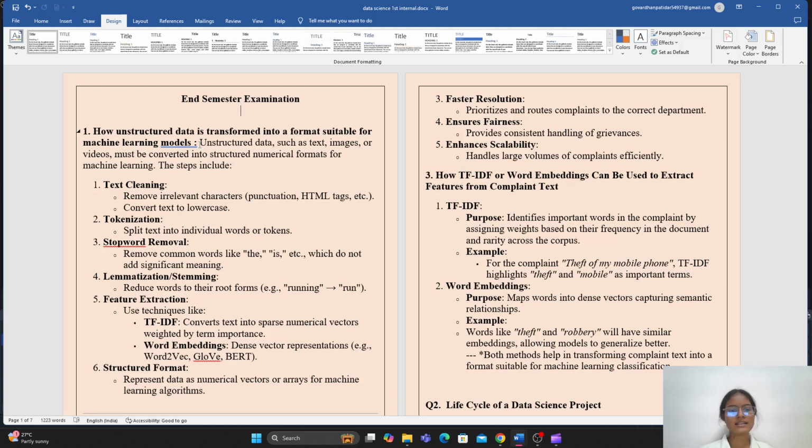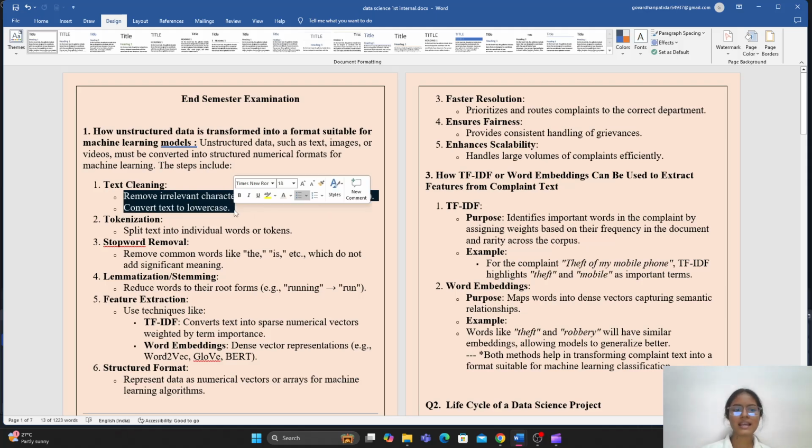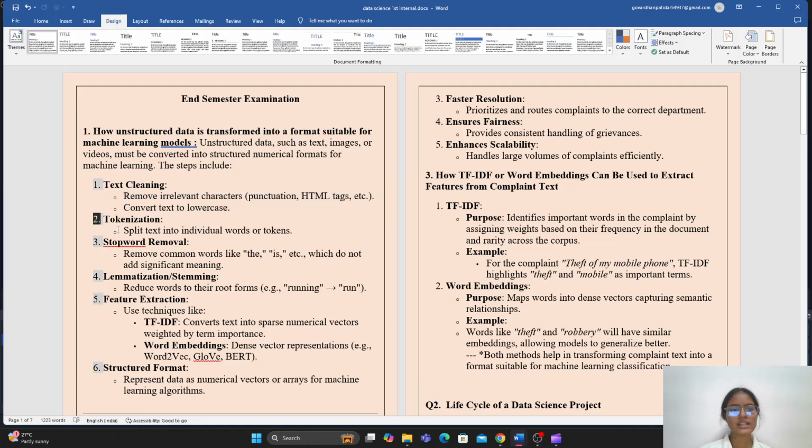Text cleaning is basically removing irrelevant characters like punctuation, HTML tags, etc., and converting text to lowercase. When you perform these two steps, your text will be clean. After that, tokenization splits text into individual words or tokens. Then stop word removal removes common words like the, is, etc., which do not add significant meaning.